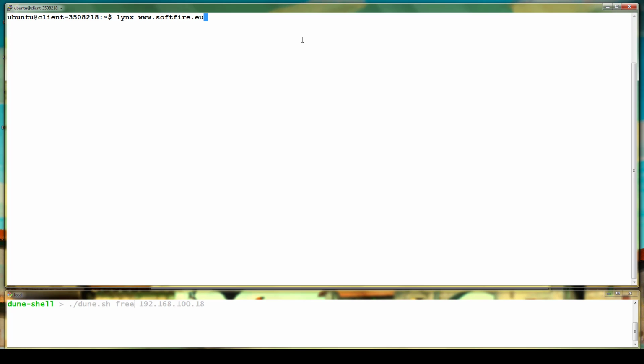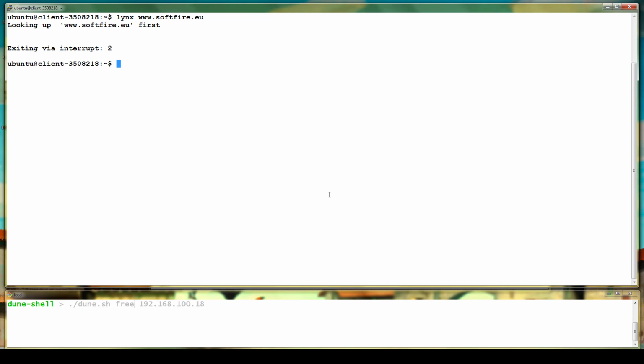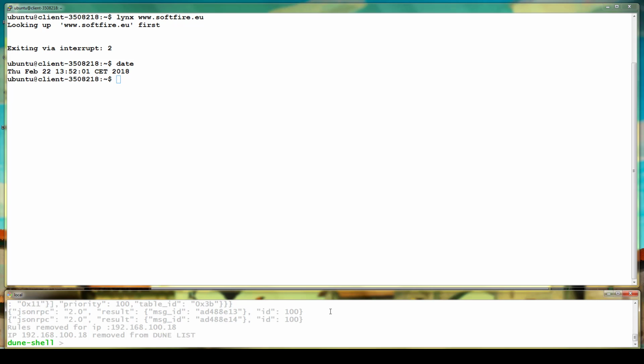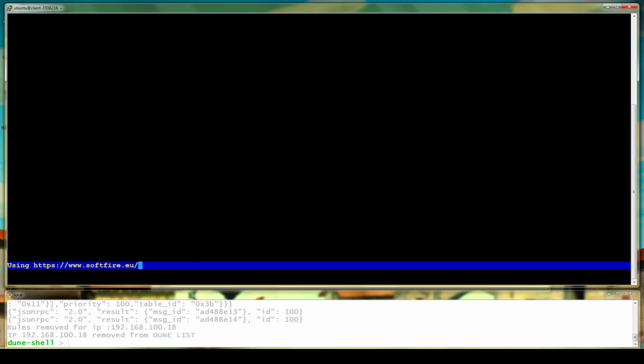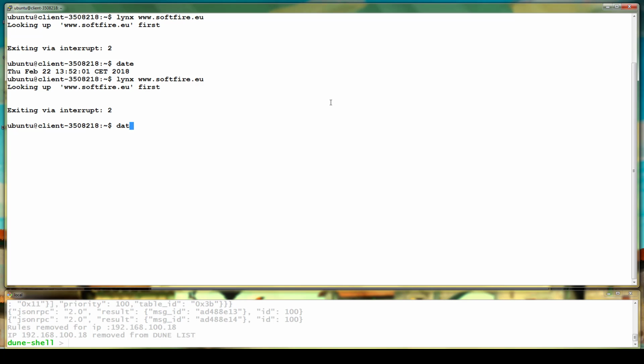The second video is very similar to the first video. First, we show that the customer is in the blacklist. Then, we show the local time in the customer's terminal in the top window. Now, we apply the free command in the bottom window so that the user can now surf the real internet. If we go back to the customer's terminal and we open the browser, we see that the customer can now surf the real internet again. The task has been completed in around 20 seconds. We achieved the second KPI.